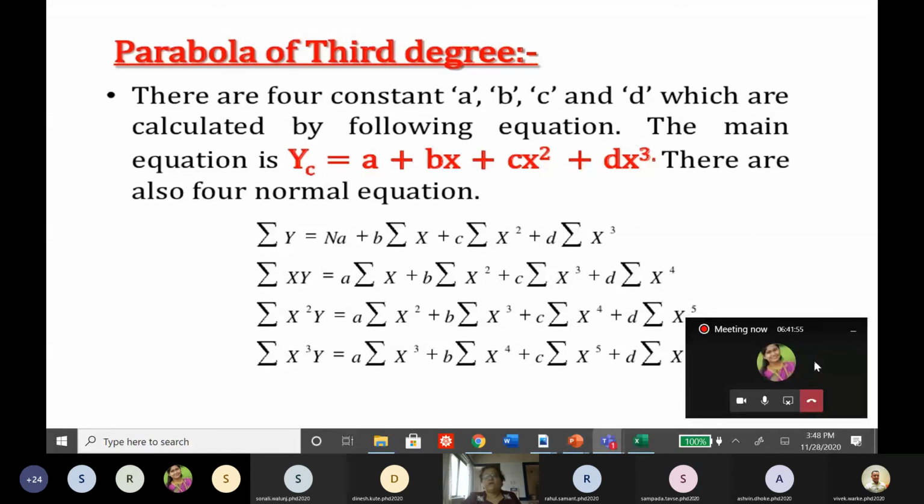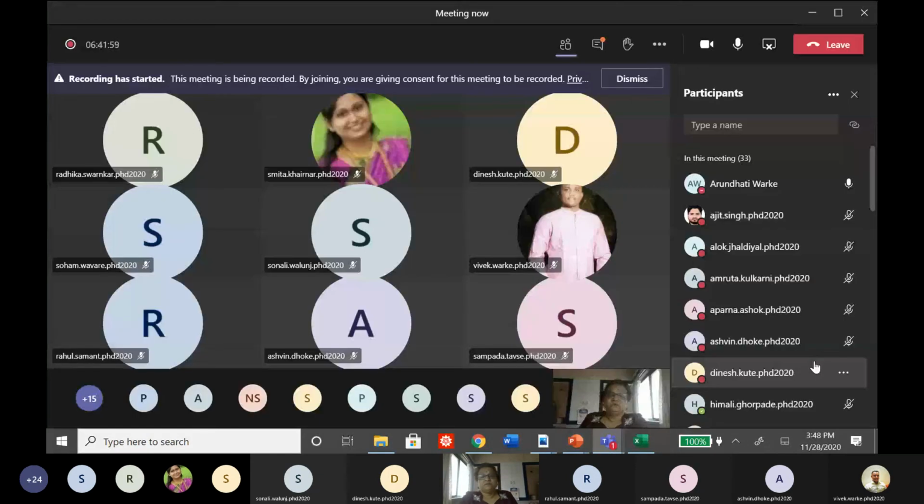All right. Do you have any questions before I move to next? Or shall I give you one example to practice? Ma'am, is X always equally spaced, or can we go for any? Generally values of x are equally spaced.